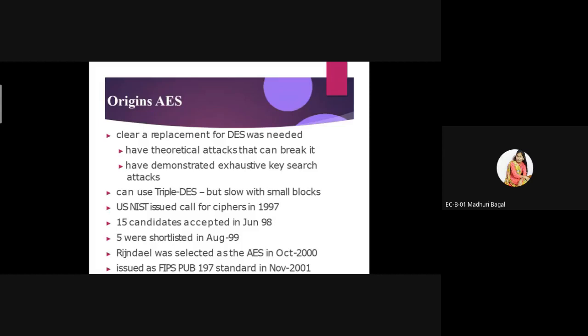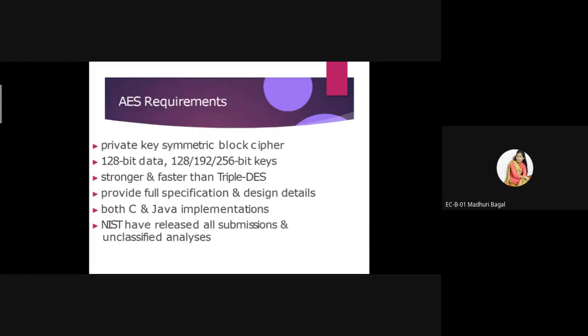So that is the basic origin of AES. When we perform operations using the AES algorithm, there are certain requirements of the AES algorithm. If we have to design the AES algorithm, we have to consider these requirements. So what are the basic requirements of the AES algorithm?